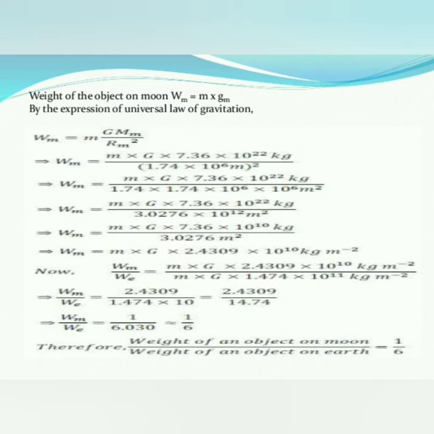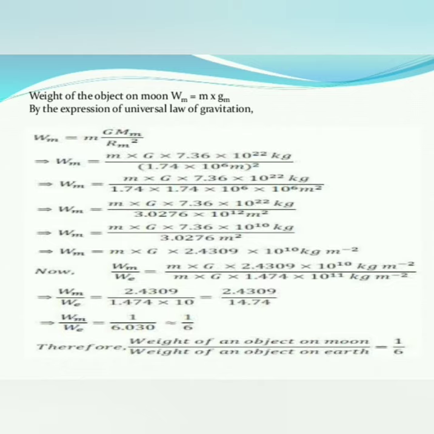Weight of the object on the moon, that is Wm, is equal to m into gm. By the expression of the universal law of gravitation, we may write Wm is nothing but the weight of the object on the moon, equal to m into G into M divided by Rm square. So now put the values.